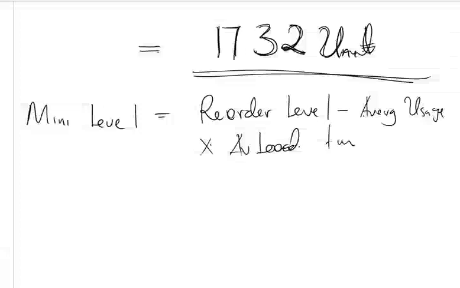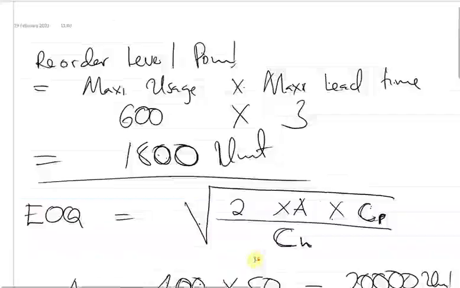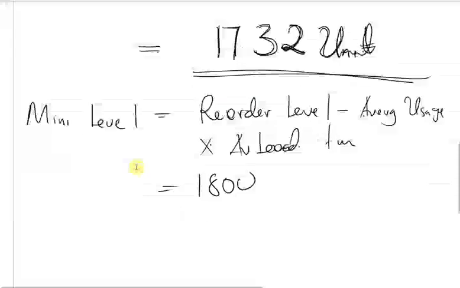We found in the first requirement that the reorder level is 1,800. Now minus, in brackets, because we need to multiply first.